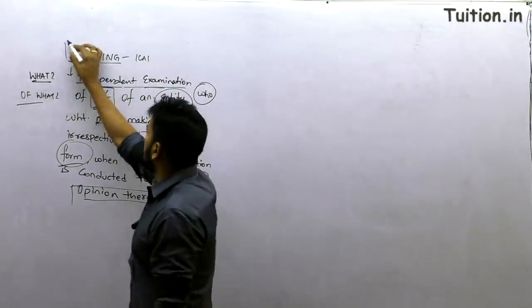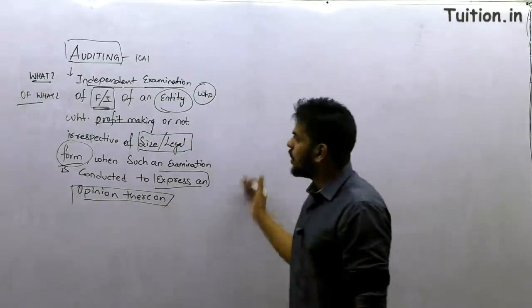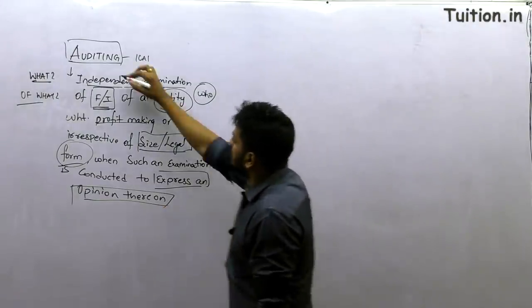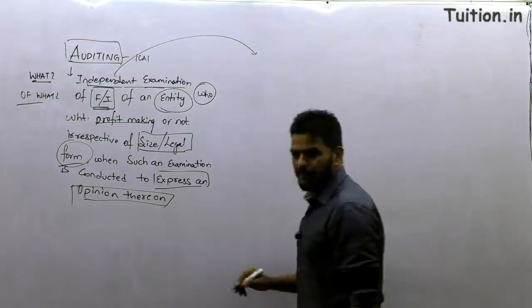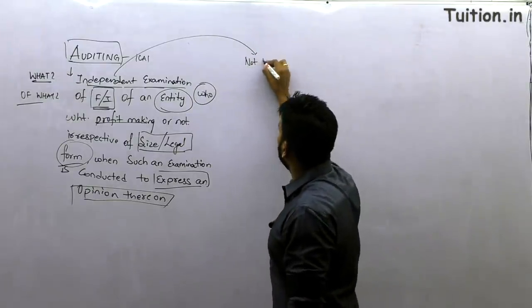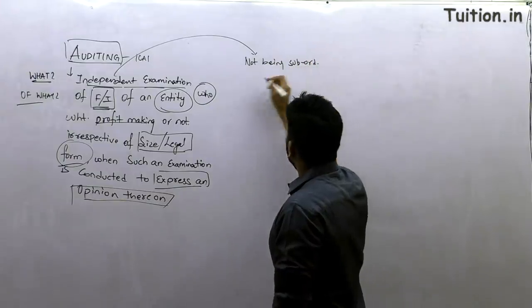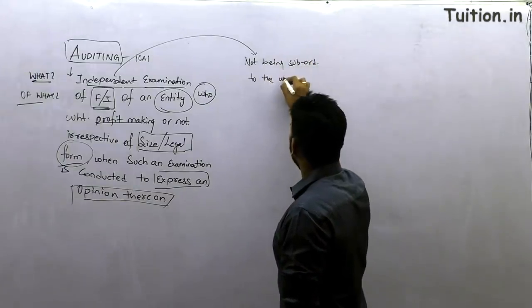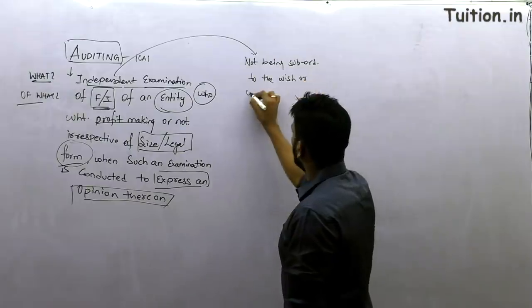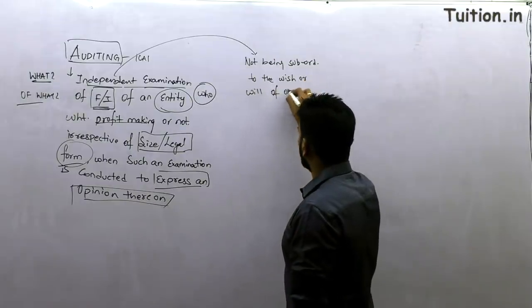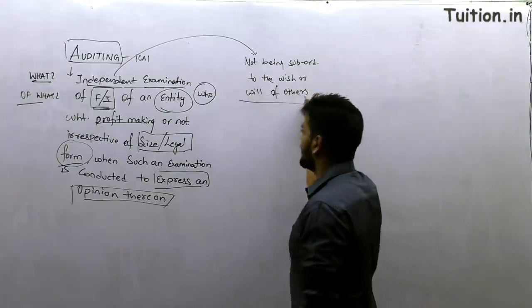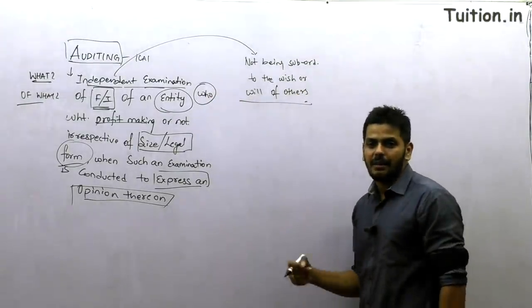Picking up some of the key words from this definition, let me move on to the other important concepts from here, that is independence. What is independence? It means not being subordinate to the wish or will of others. And why do you have to get an independent examination done?